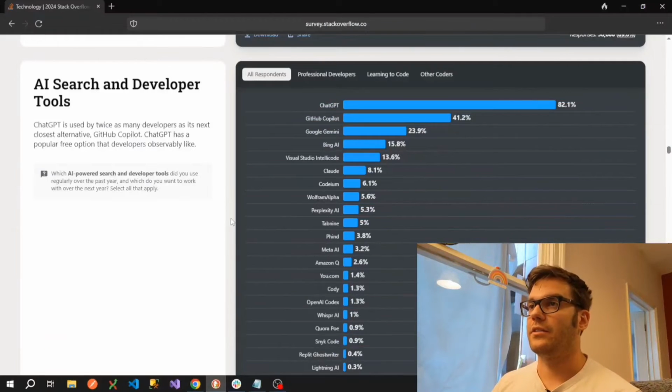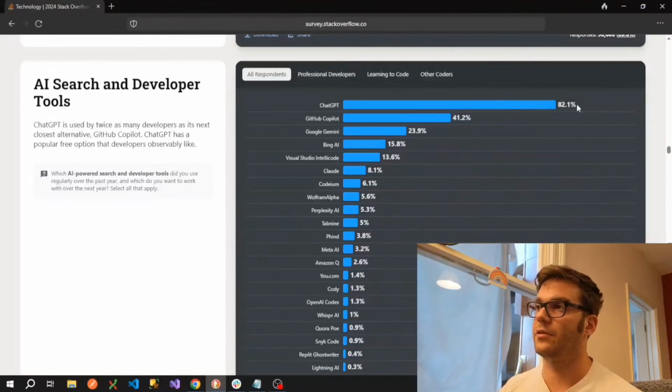So moving on to AI search and developer tools. So ChatGPT is obviously at the top here by quite a long way, and then GitHub Copilot. I expect the discrepancy between these two is simply that ChatGPT is free, or at least has a free tier, whereas Copilot has a free trial, but then you have to pay for it.